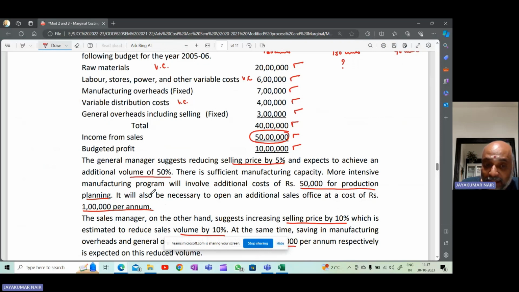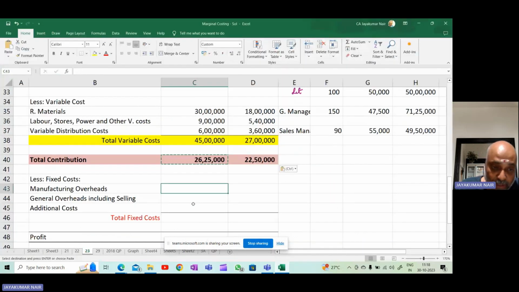More intensive manufacturing program will involve additional cost of 50,000 for production planning, and it will also be necessary to open additional sales office at a cost of rupees 1 lakh. So under the general manager's option, your cost will go up by 50,000 plus 1 lakh. So fixed cost will remain fixed.